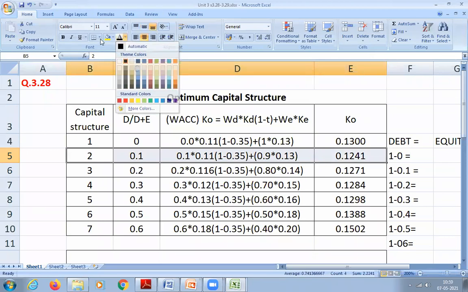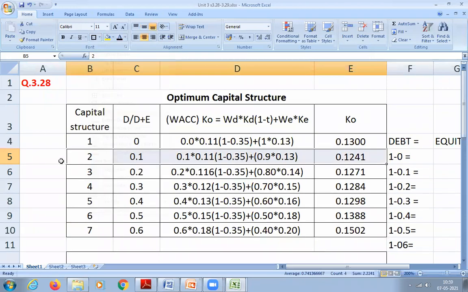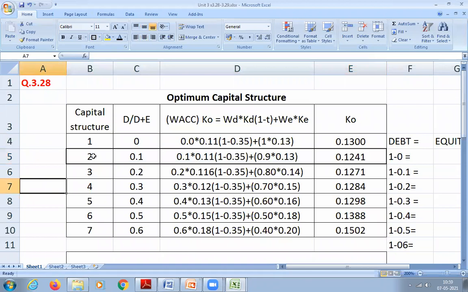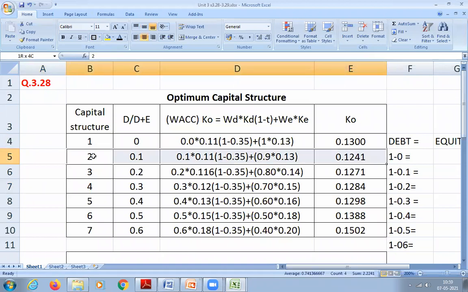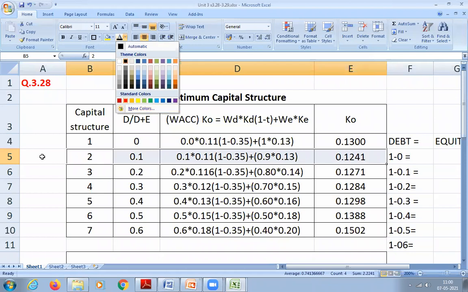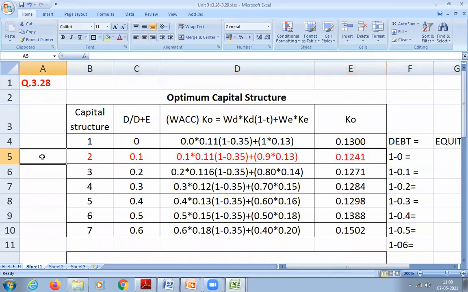Okay, you can put one bracket. Can you put the bracket for this one? This is my optimum capital structure. You understand how to identify? You have to see whichever is the least one. So that is my optimal capital structure because the cost is minimum.